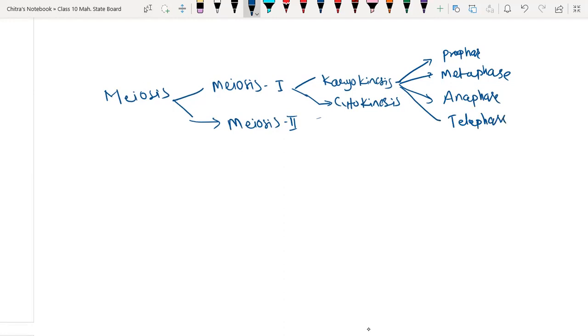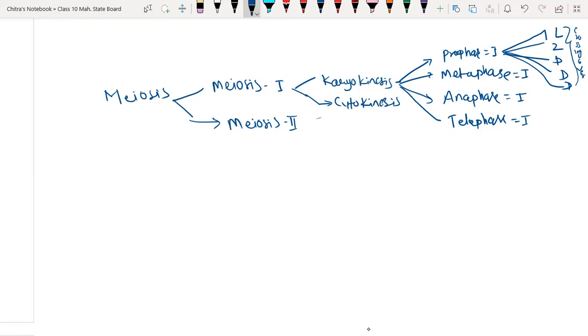Since all these stages are from Meiosis I, they are called prophase I, metaphase I, anaphase I, and telophase I. Prophase completes in 5 stages, which we just discussed: leptotene, zygotene, pachytene, diplotene, and lastly diakinesis. Prophase I undergoes these 5 stages, and here crossing over takes place.